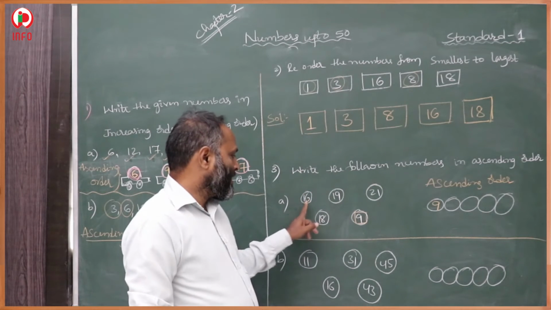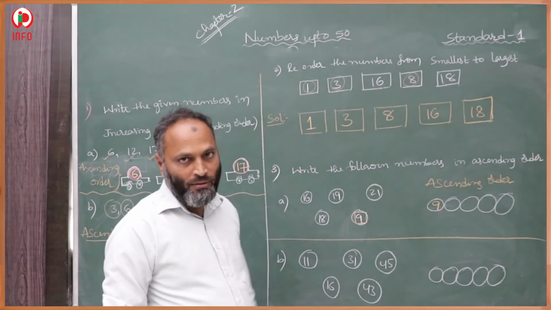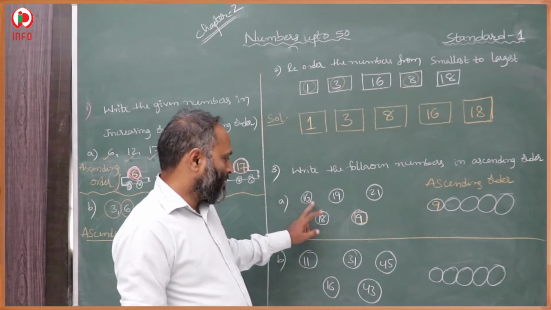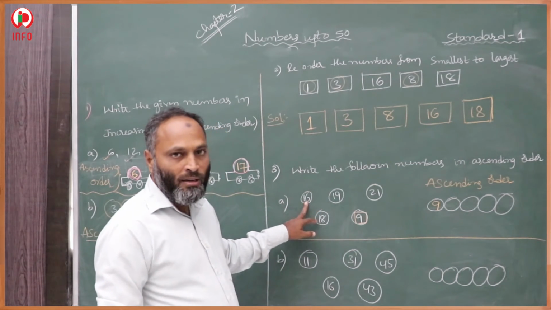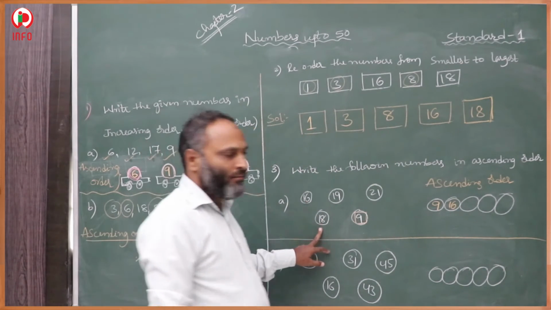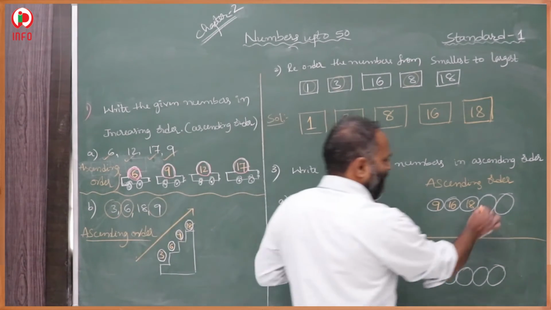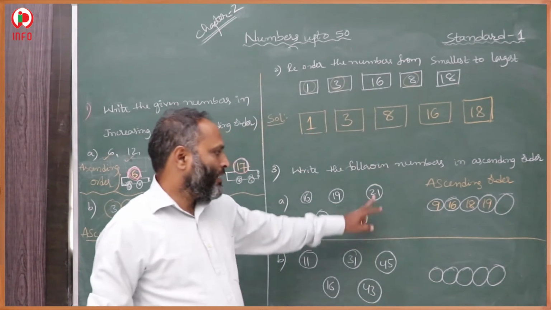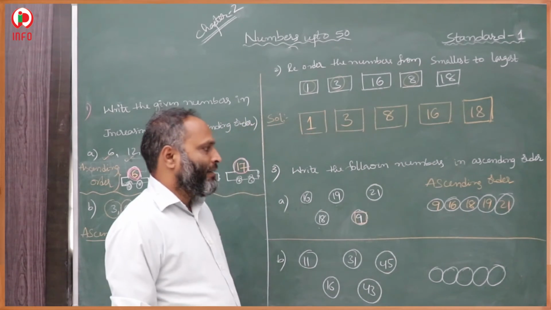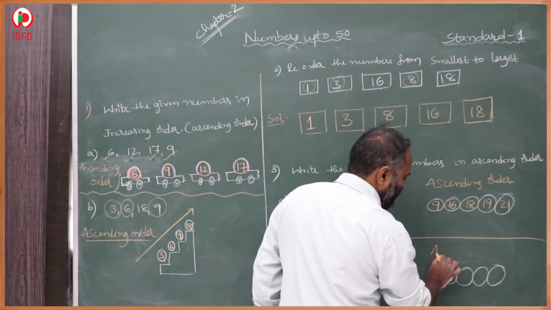In three of these, the tens place is 1, 1, 1. Only in one do we have 2 in the tens place. So first we have to compare these three numbers. Which one is smaller? Here 6, 8 and 9. 6 is smaller, so 16 comes first. Then after that 18, then after that 19. And only one number is left, that is 21, which we write here. This is ascending order, increasing order. This question is also ascending order.